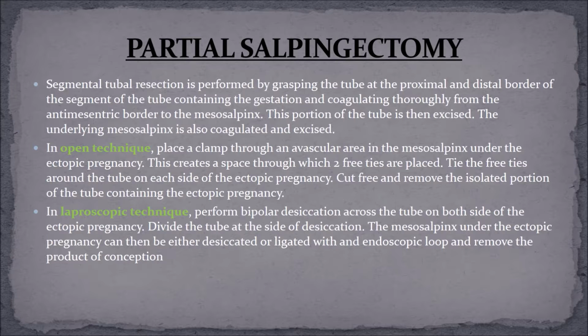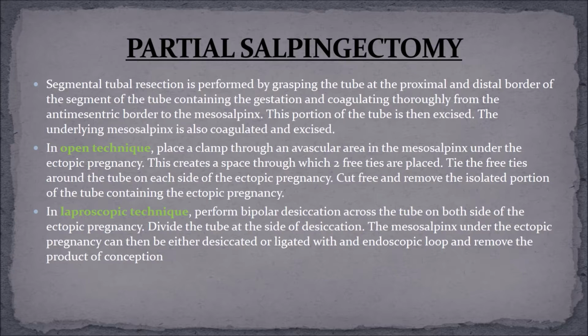Segmental tubal resection is performed by grasping the tube at the proximal and distal border of the segment of the tube containing the gestation and coagulating thoroughly from the anti-mesenteric border of the mesosalpinx. This portion of the tube is then excised. The underlying mesosalpinx is also coagulated and excised.